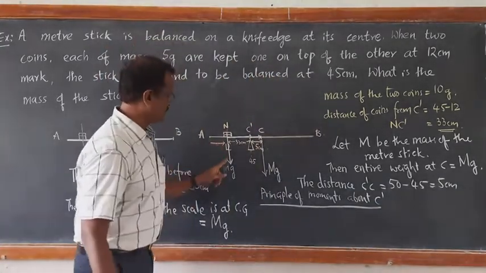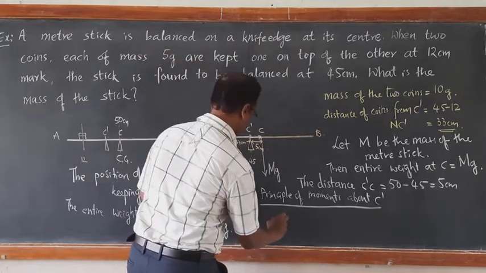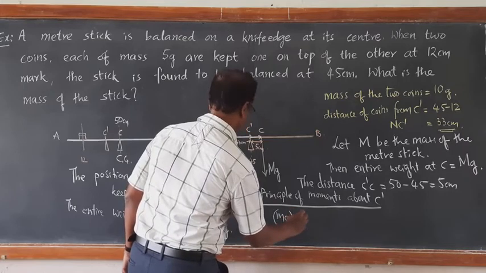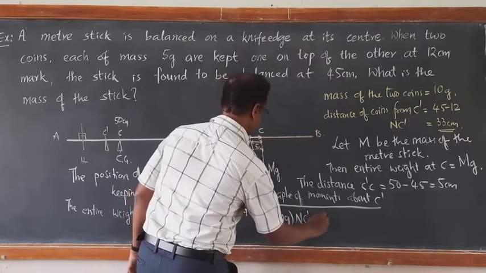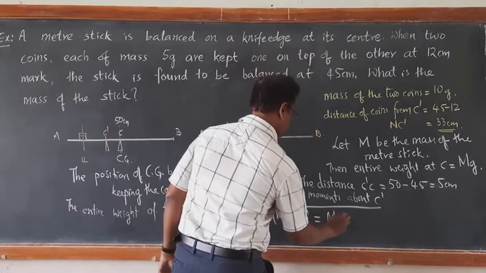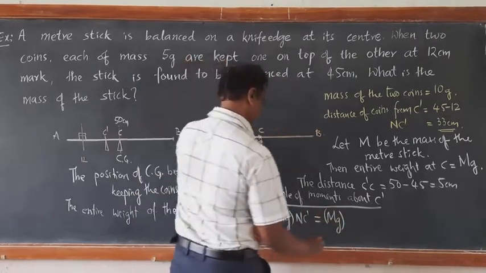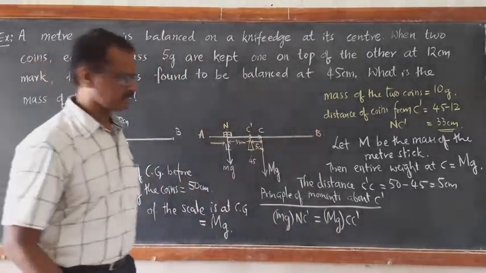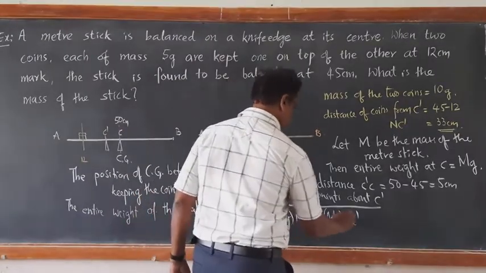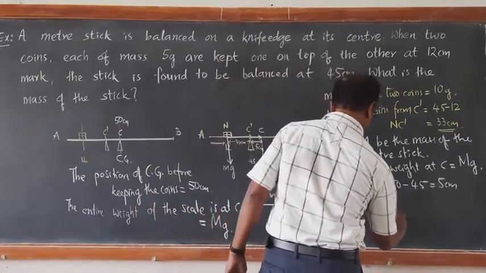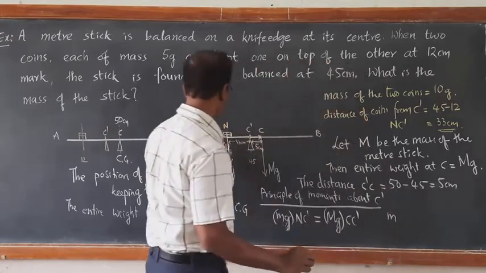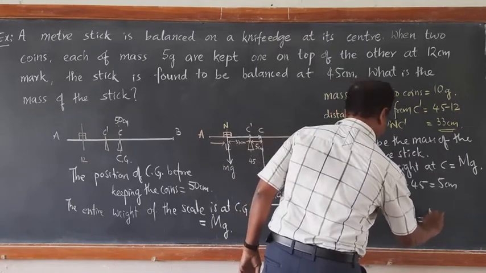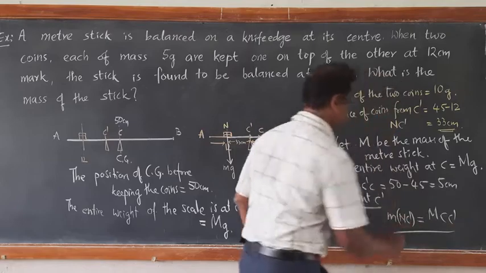Small m into g into NC dash must be equal to capital M into g into CC dash. Now substitute the values. g cancels. When you cancel this g, you are left with small m NC dash is equal to capital M CC dash. Substitute the values, you get the result.